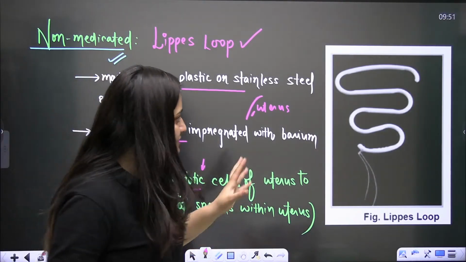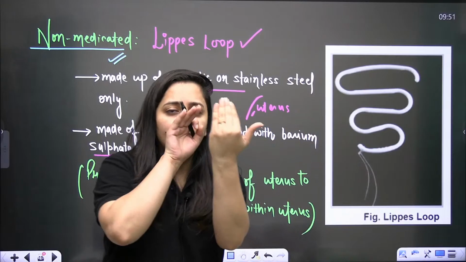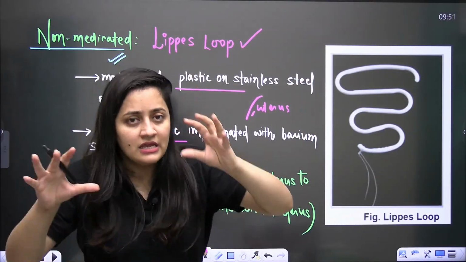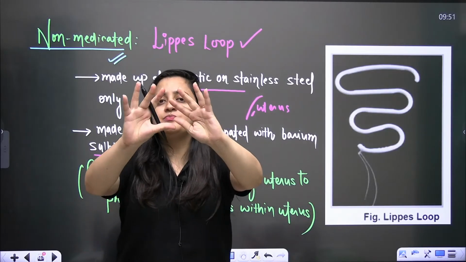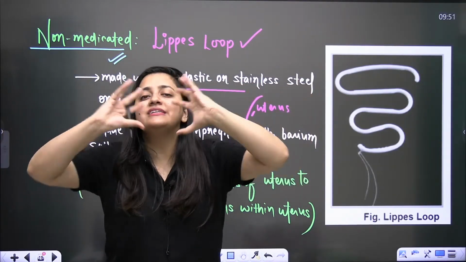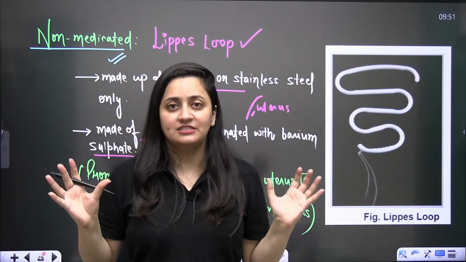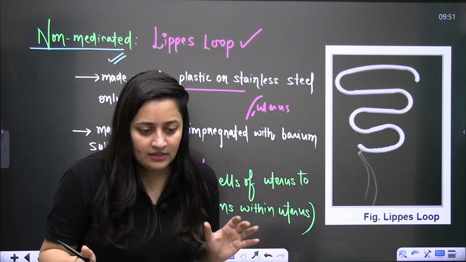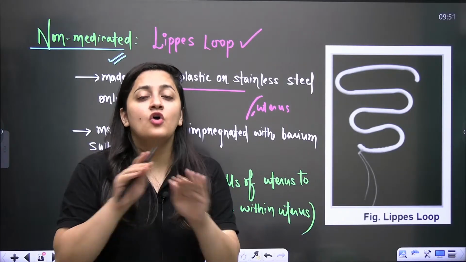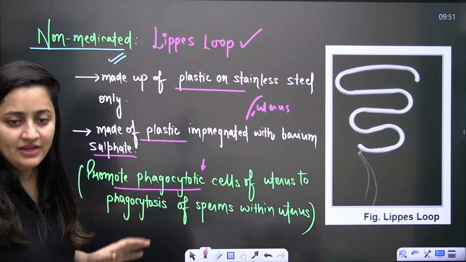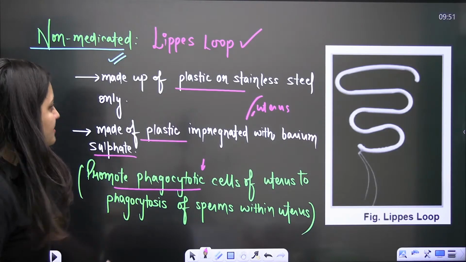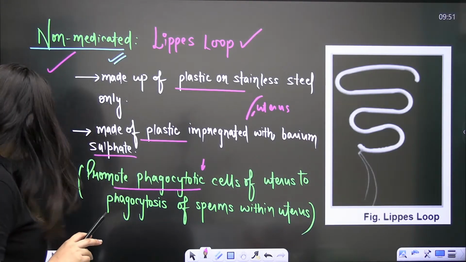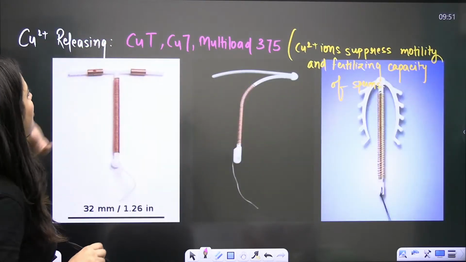So how is this Lippes Loop going to help? It will cause some perforations in the uterus, so phagocytotic cells will be promoted there. Now, whenever there is the presence of sperm in that uterus, obviously those cells are going to destroy the sperms, because they will identify them as non-self cells, cells which are not part of our body, and in this way they will be destroyed. Are you getting it? So this is the non-medicated loop. It is the Lippes Loop. Clear?